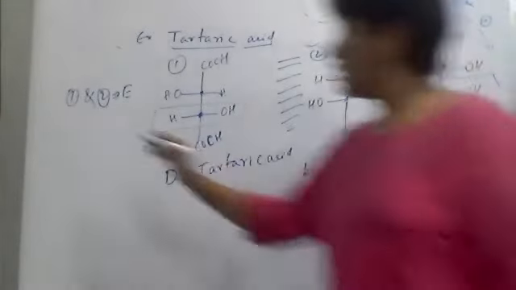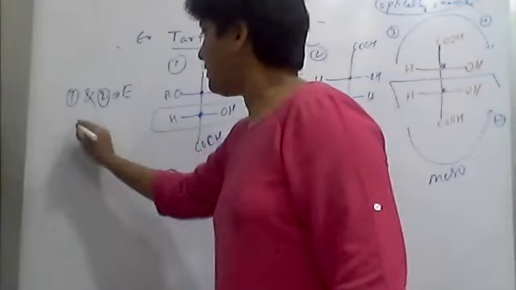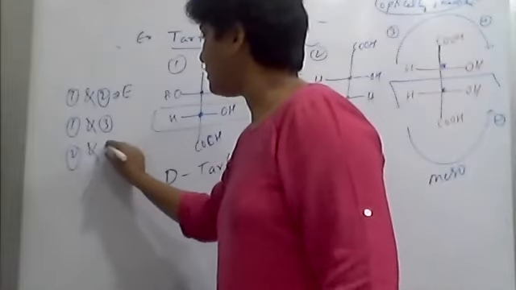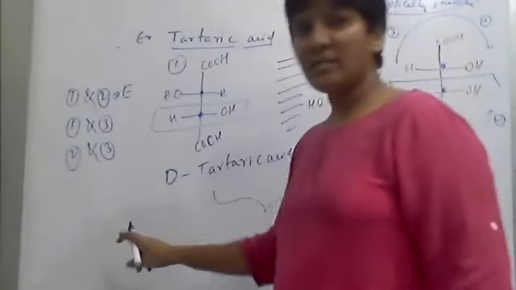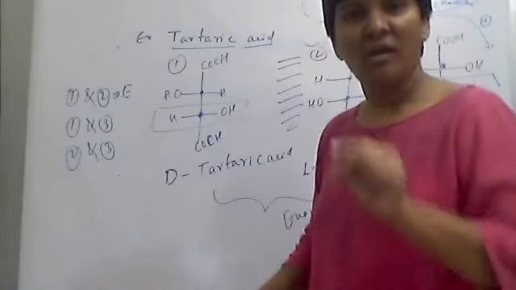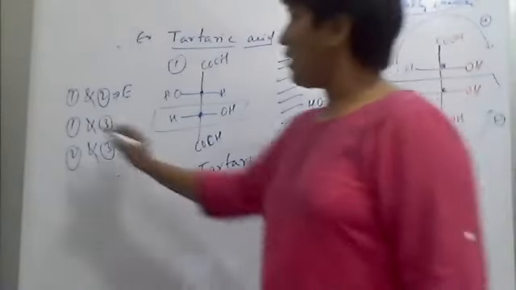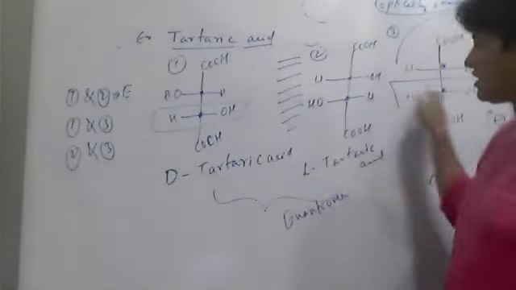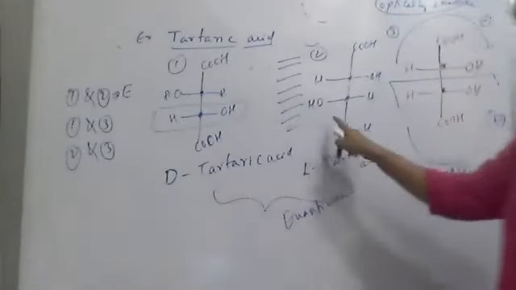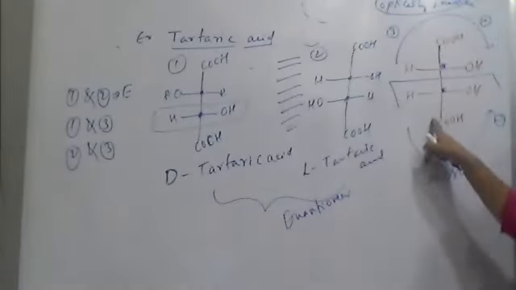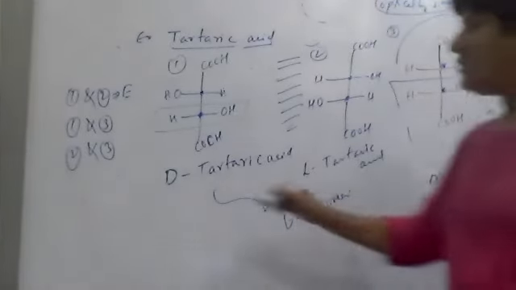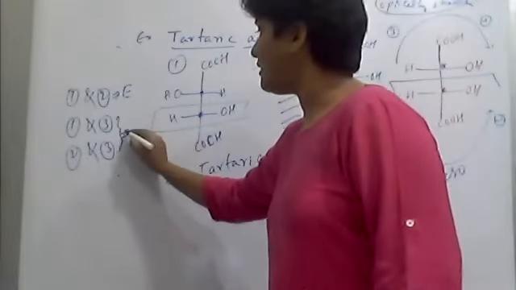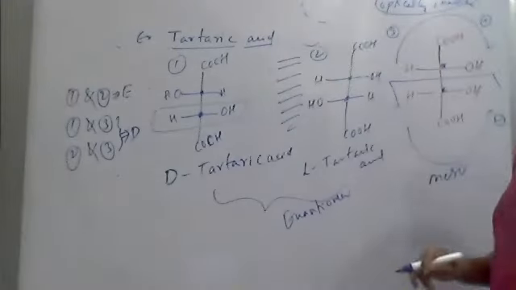Then what about the relation between the first molecule and third molecule, and second molecule and third molecule? See, all have chiral centers, all have the same molecular formula, all are stereoisomers, all are optical isomers. But 1 and 3, the D-tartaric acid and this meso, are not enantiomers. You check, are they mirror images? No. Then the second molecule and third molecule also are not mirror images. So these are called non-enantiomeric optical isomers, which are called diastereomers.